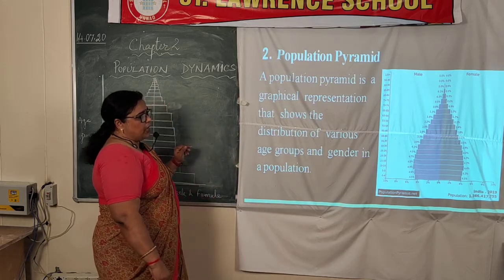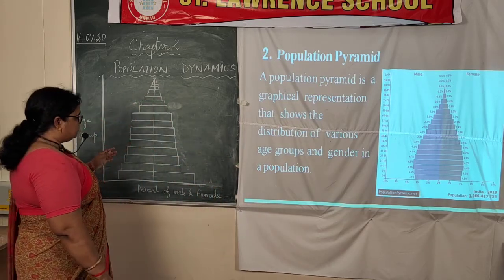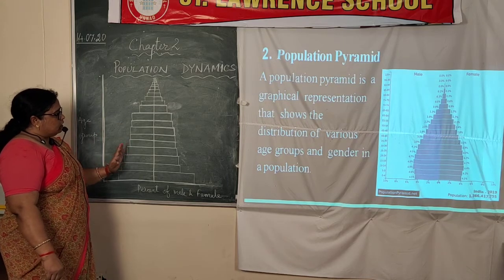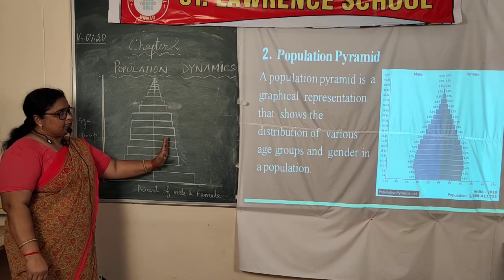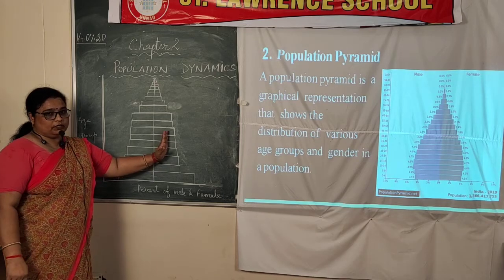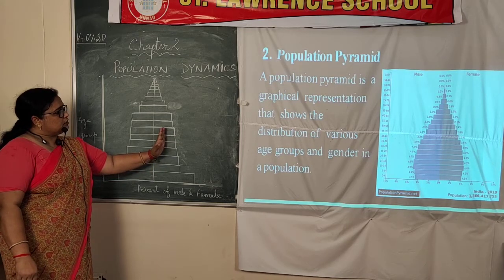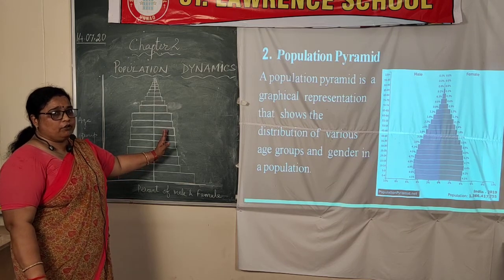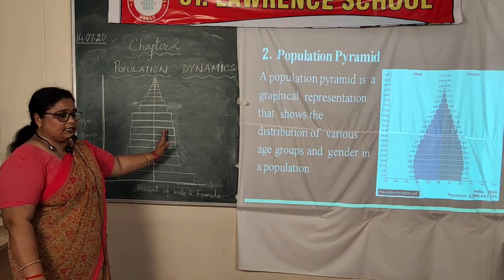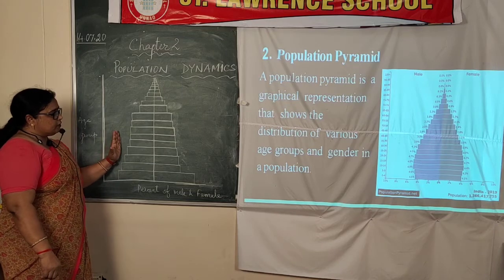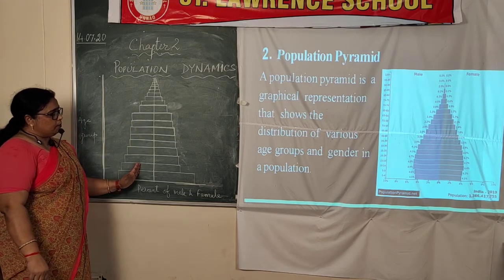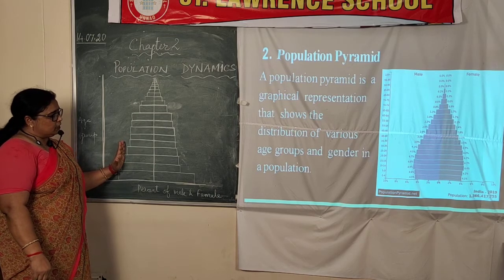So the population pyramid is just like this. The right hand side of the population pyramid is showing the female number of population present in a country, whereas the left side of the graph is showing the male population present in a country.